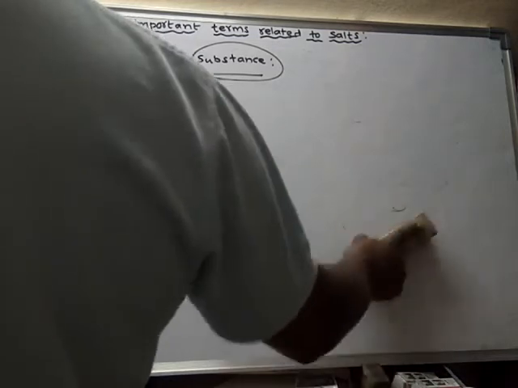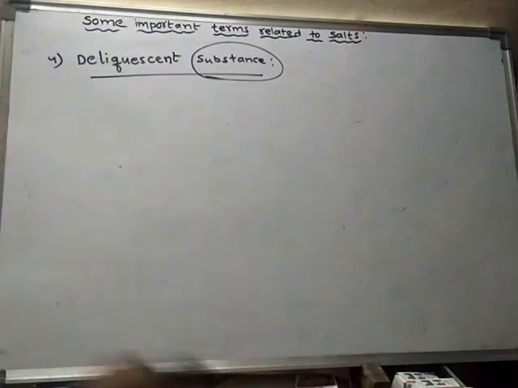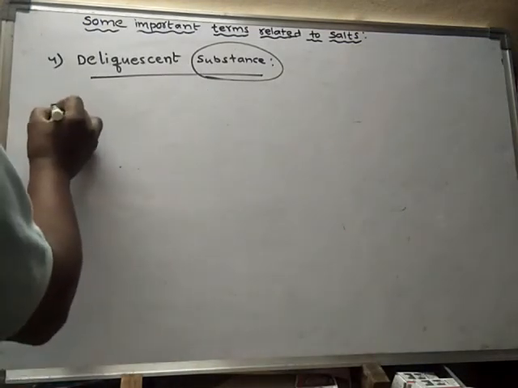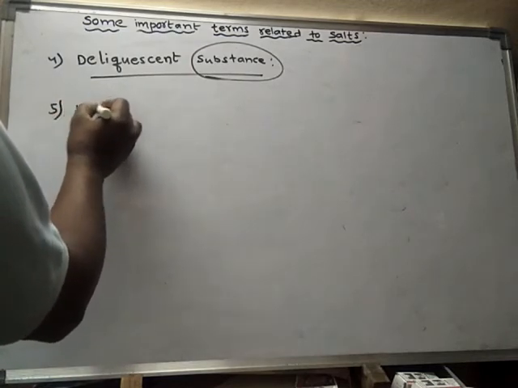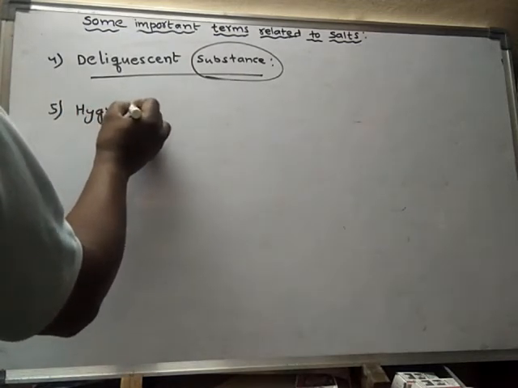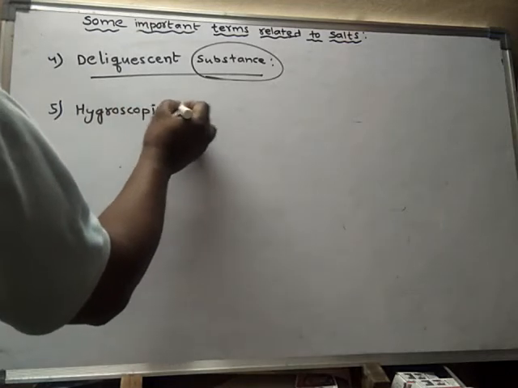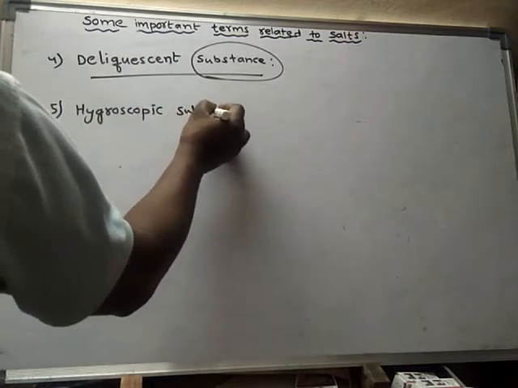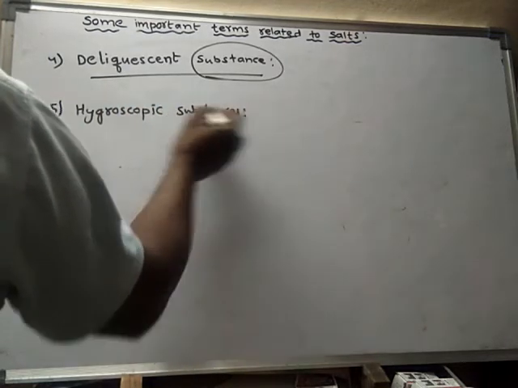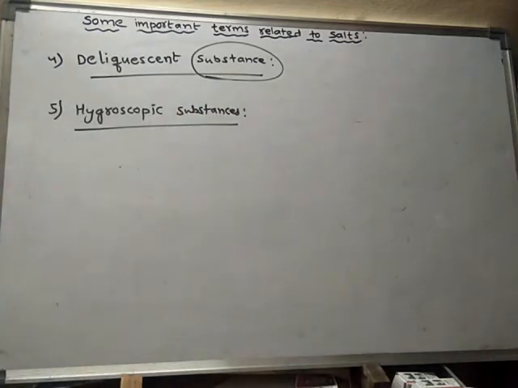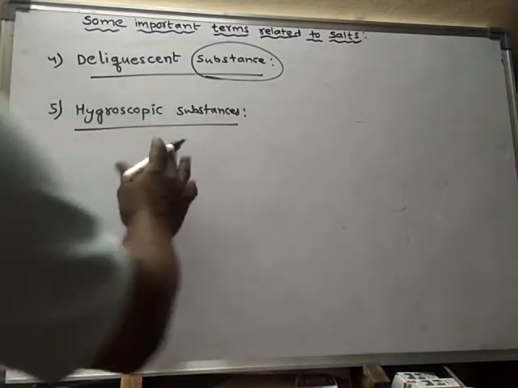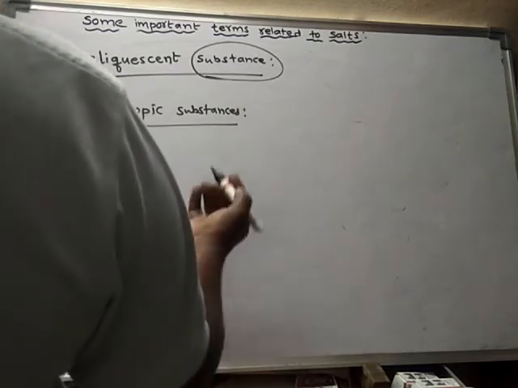Next term related to these salts is hygroscopic substances. What are hygroscopic substances? These substances also absorb.